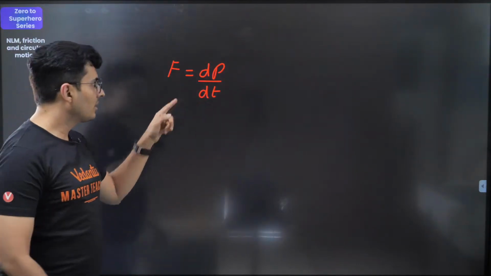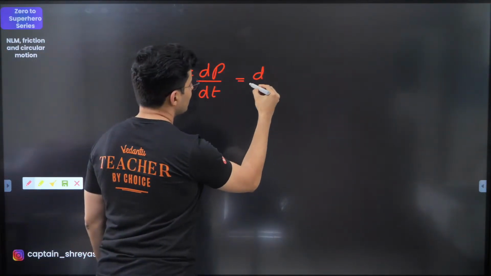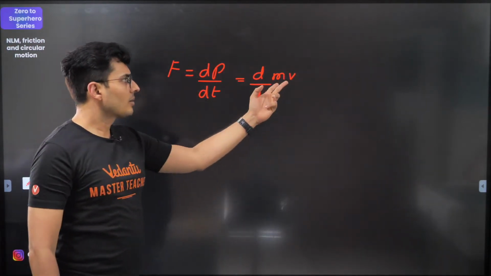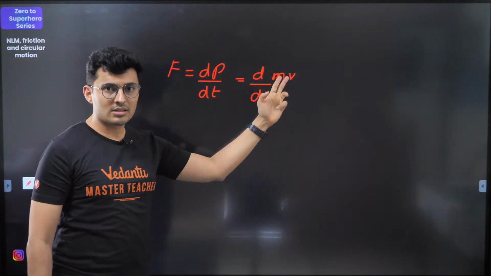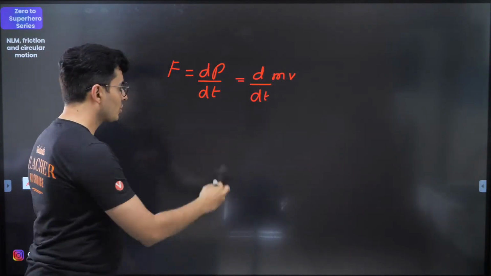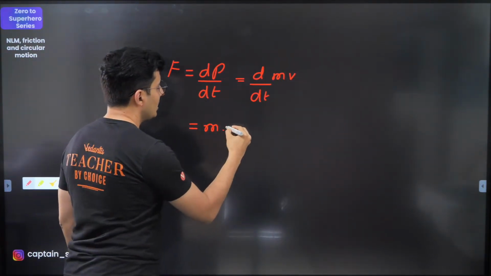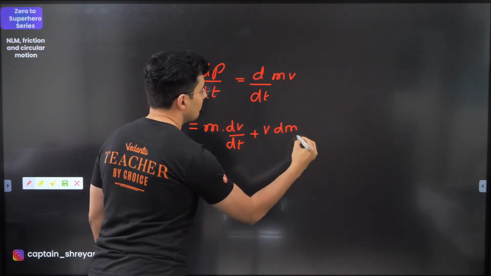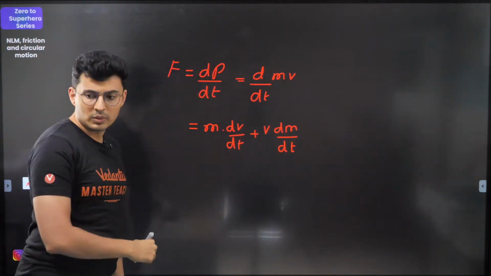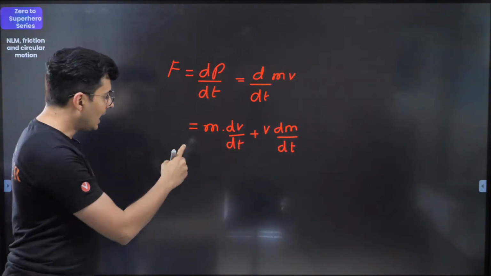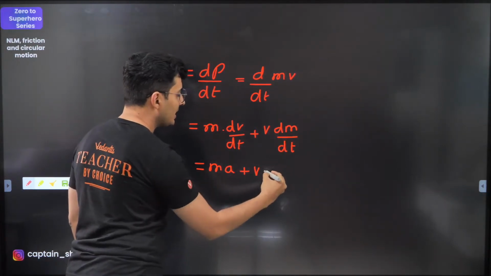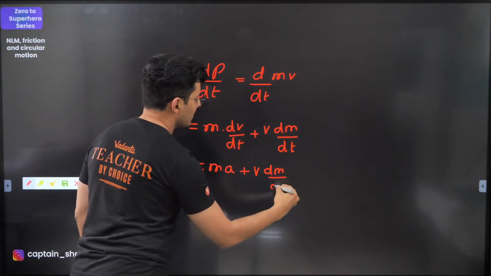What's the difference? Momentum is nothing but mass into velocity. Now m into v, these are 2 things, so by the product rule you will get m into dv by dt plus v into dm by dt. And dv by dt is the acceleration, so it is m into a plus v into dm by dt, where dm by dt is the mass change rate.